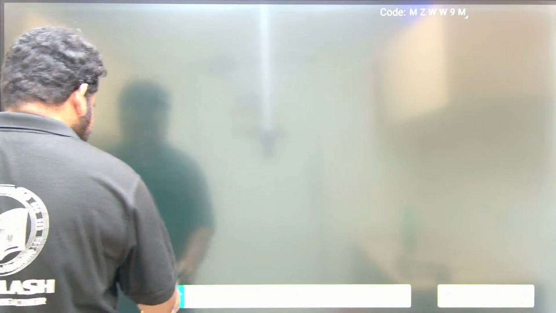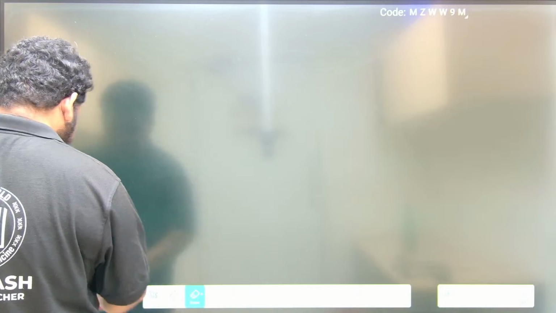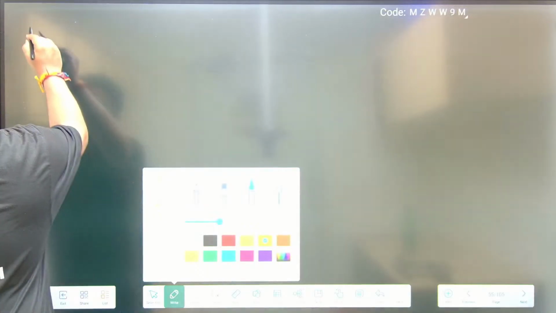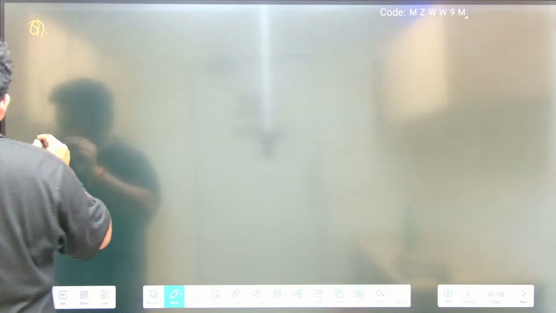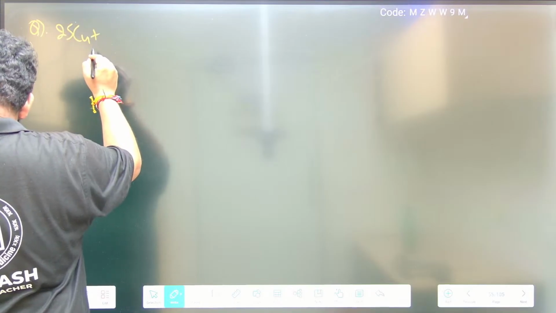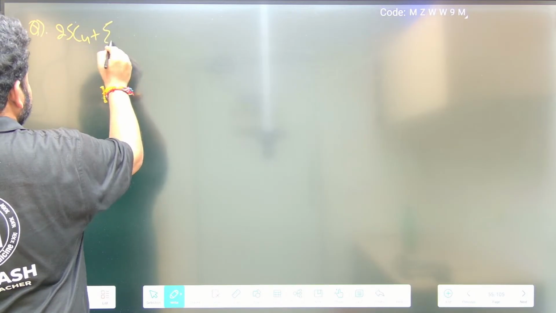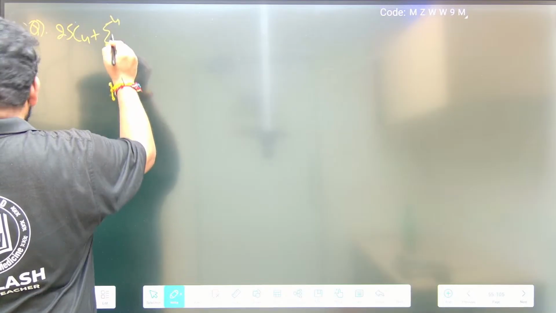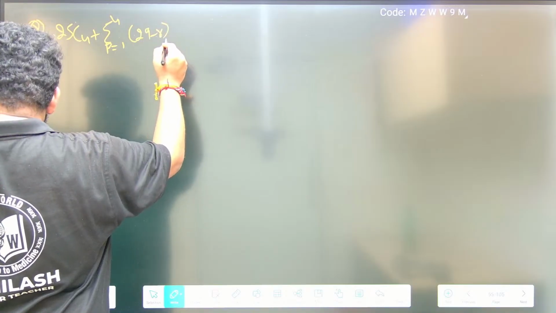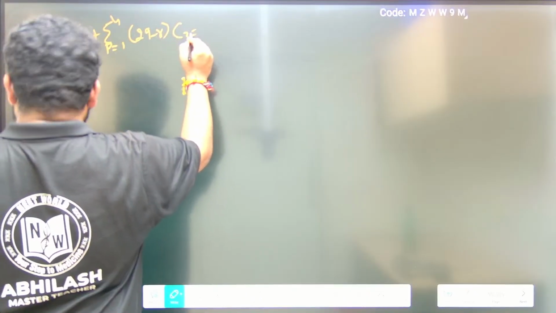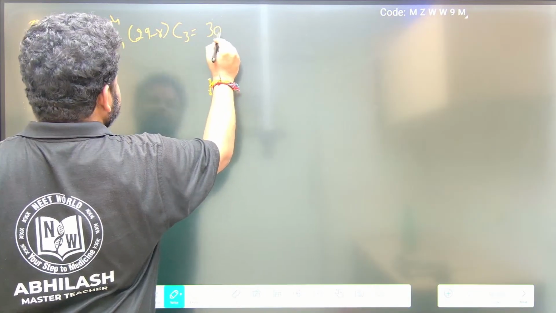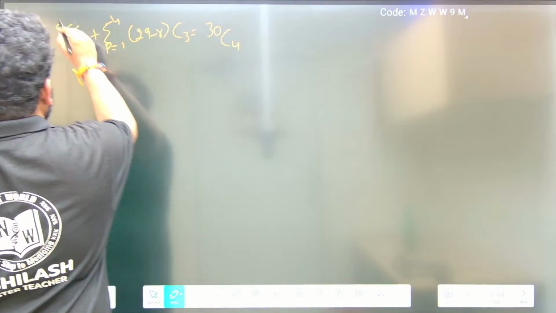So what is this question that is given? The question is 25C4 plus the summation of r running from 1 to 4 of (29 minus r)C3, and we have to prove that it is equal to 30C4.